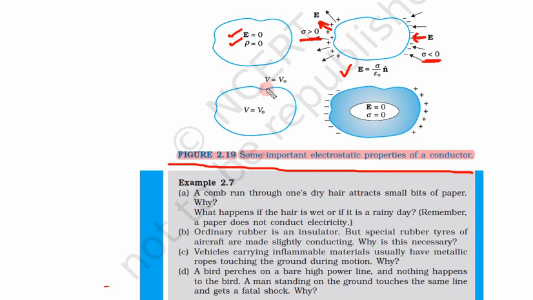In the third case, they have shown the potential. So you know though the electric field is 0, potential is some constant potential V naught inside as well as on the surface of a conductor.